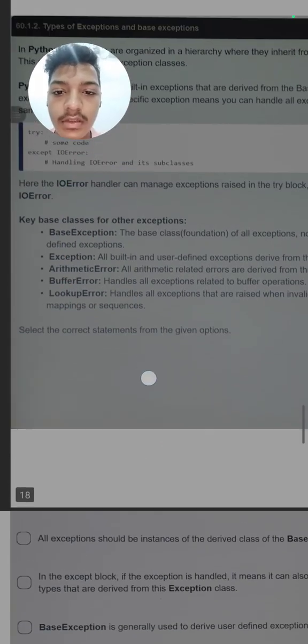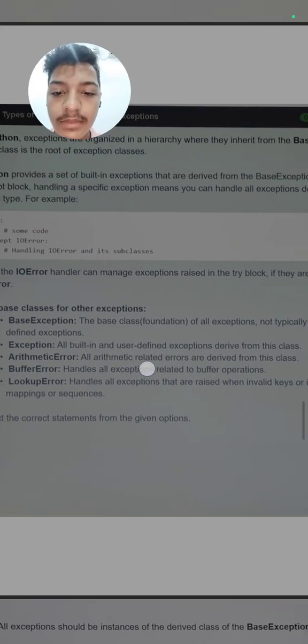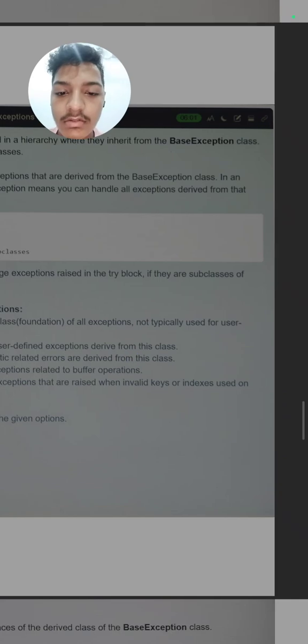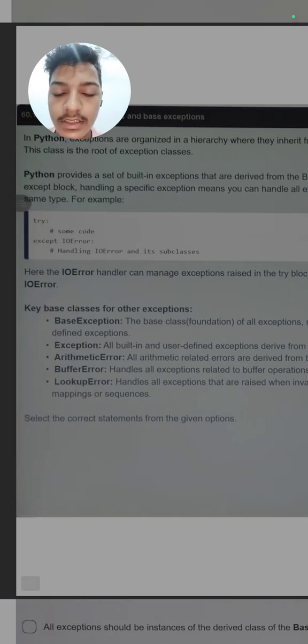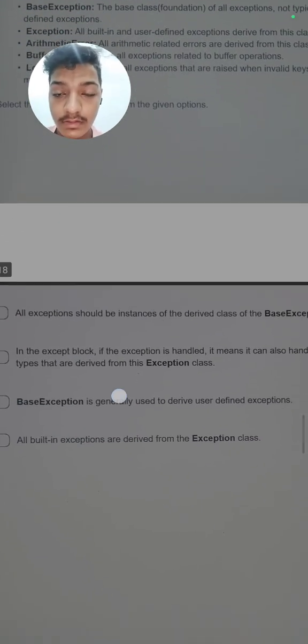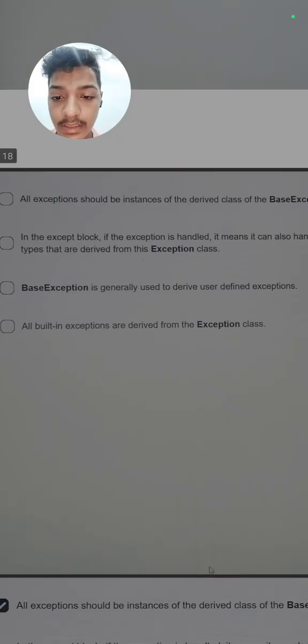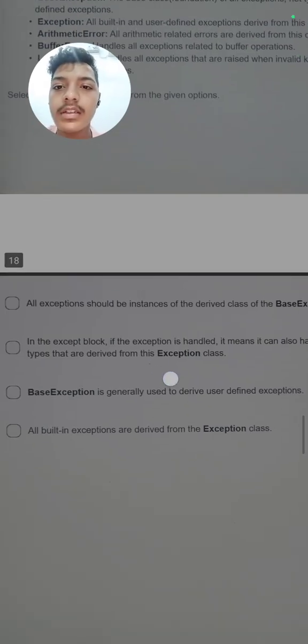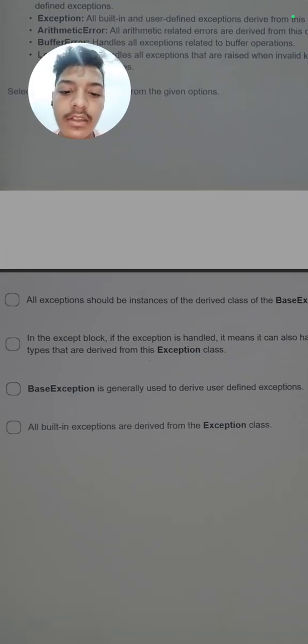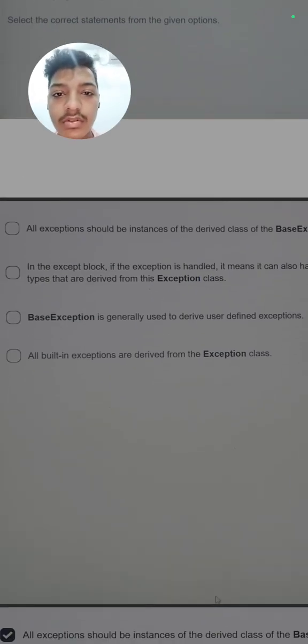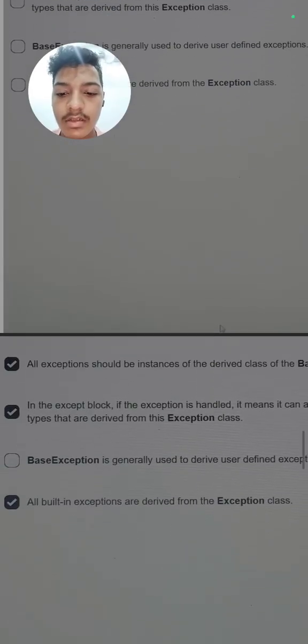Next it is saying that BaseException is generally used to derive user-defined exceptions. No, it is false, because BaseException is not typically used for user-defined exceptions. So it is the false statement. Next it is saying that built-in exceptions are derived from the Exception class. Yes, it is true. So it is a true statement.